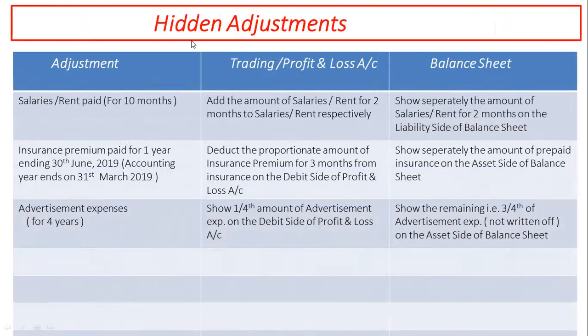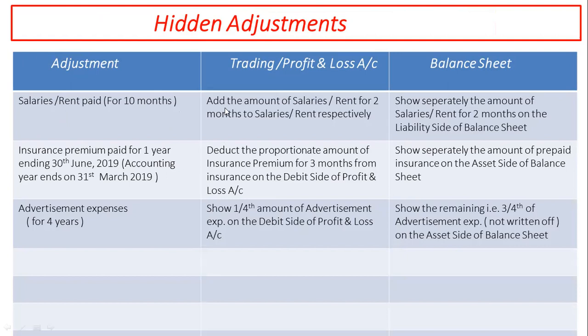Adverting to hidden adjustments, meaning undisclosed adjustments which are normally reflected in trial balance, giving a particular item with the definite date of it, such as salaries or rent paid for 10 months.